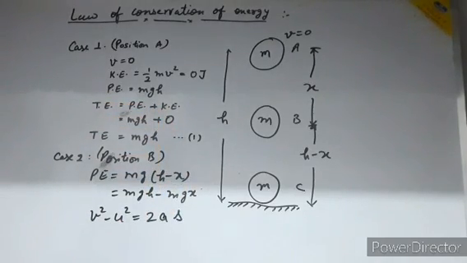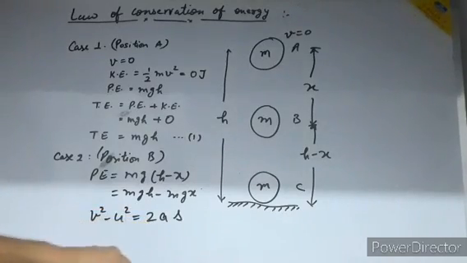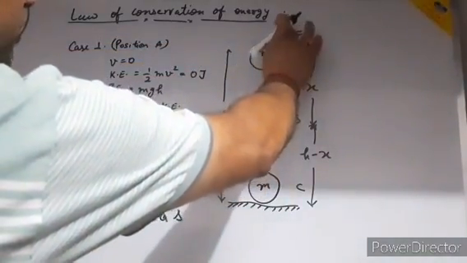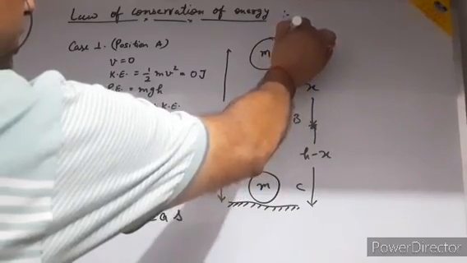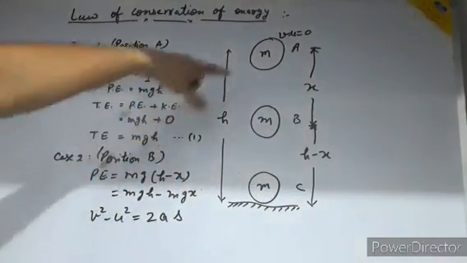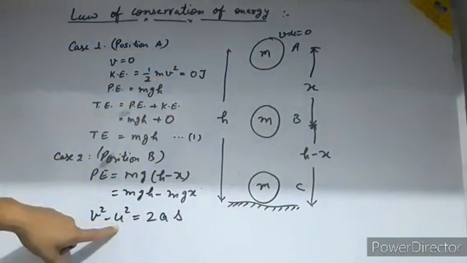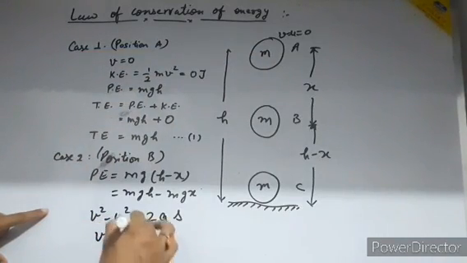Here v is the final velocity, u is the initial velocity, a is the acceleration, and s is the displacement. Initially the ball is in my hand, so the initial velocity is 0, which means v square is equal to 2